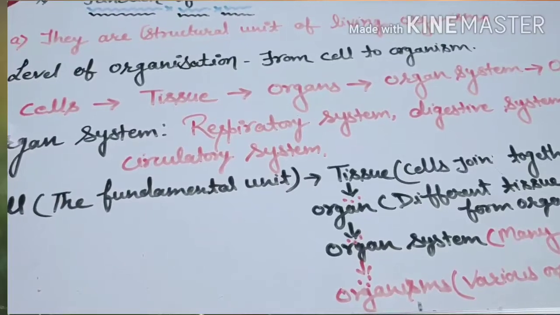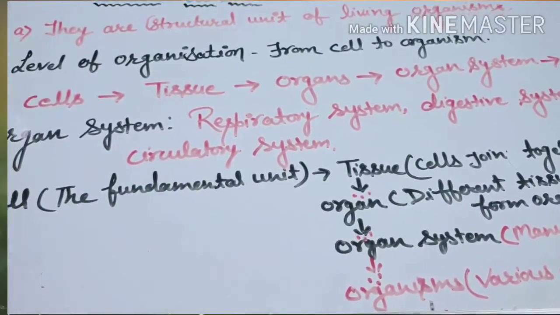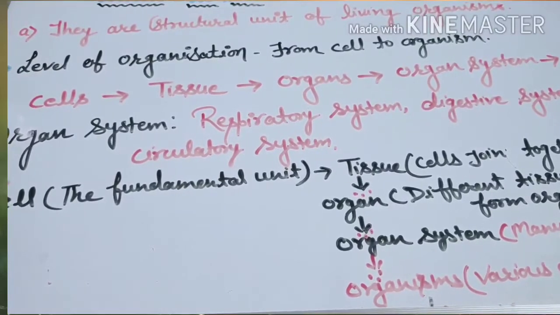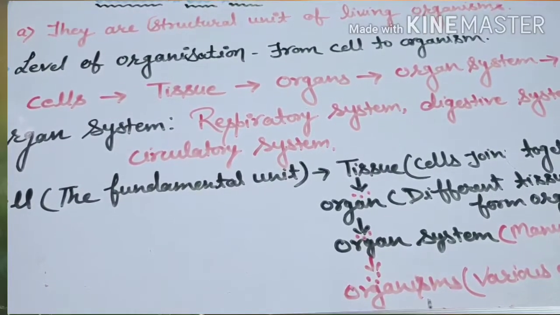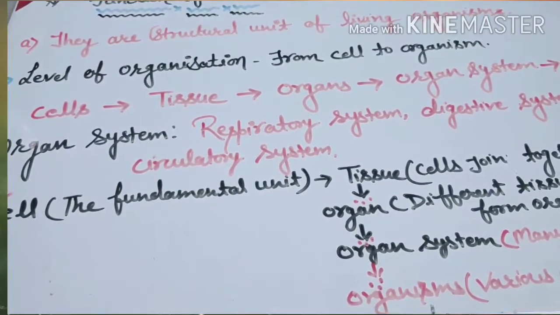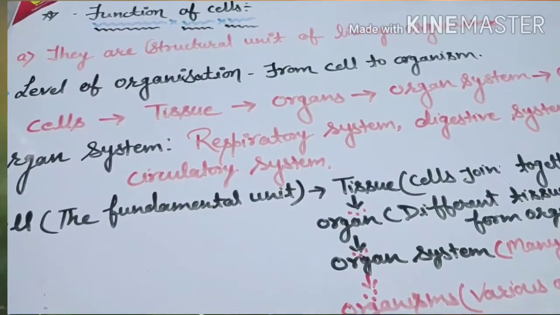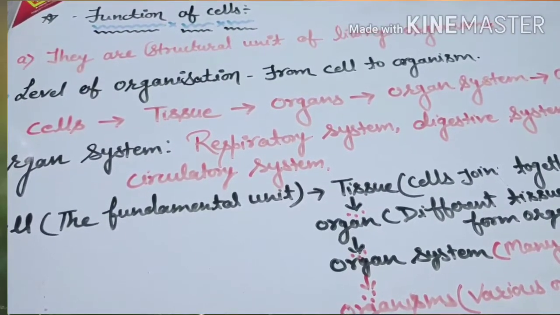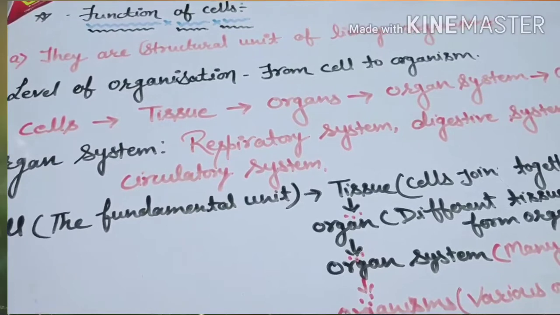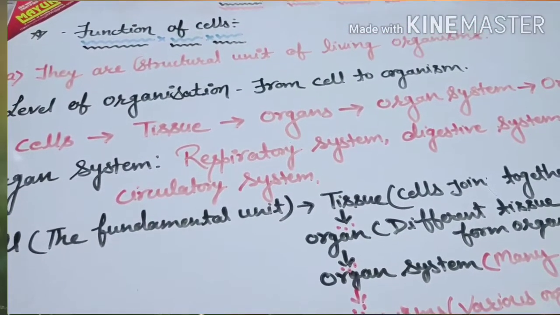Now the basic level is the cell. There are multiple cells present in our body, and here I am taking the example of a human being. You know that our body is made up of cells, but are you able to see the cells which are present in our body? No, we don't see that because they are microscopic.